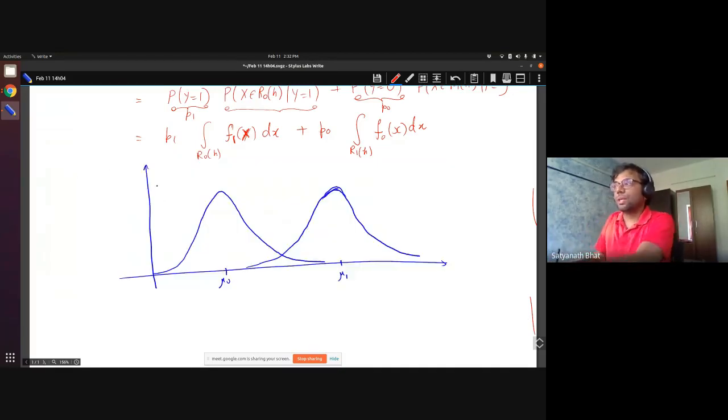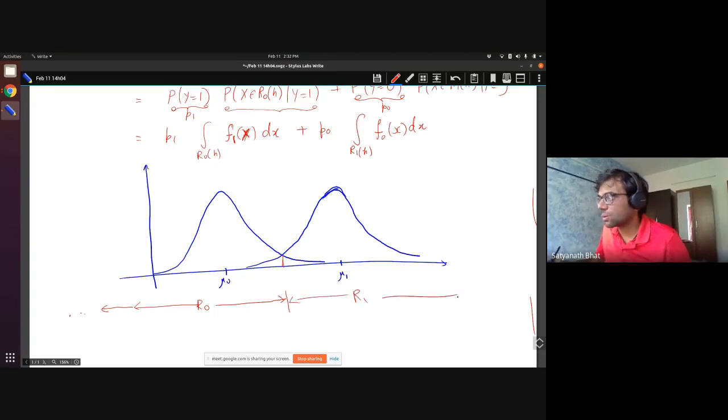Now for a moment we are back to the special case, for the classifier which has put the threshold over here. Can we draw the regions? What is R0? R0 is this, and this goes even here. I'm not drawing it, and this is R1, and it goes on.